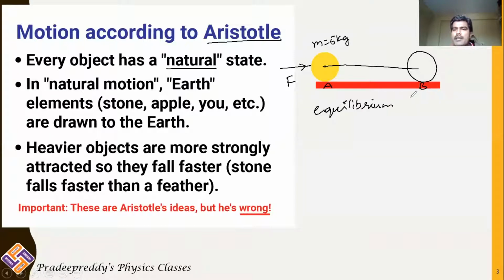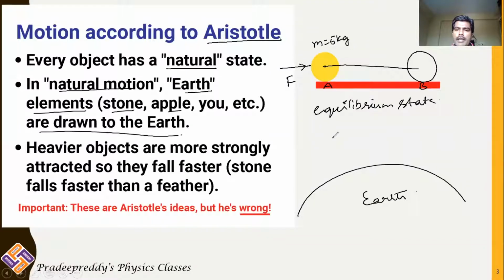Equilibrium state in the sense that if you are not applying any force, that body would remain as it is in its own position. It will neither move nor be displaced from one point to another. So every body generally will be in its neutral state, and in neutral motion, elements of the earth, like stone, apple, whatever objects are present on the earth surface, are drawn to the earth. For example, this is the earth here.